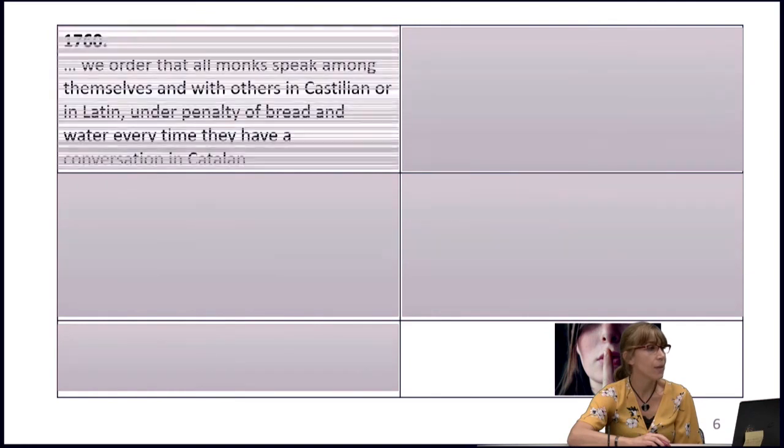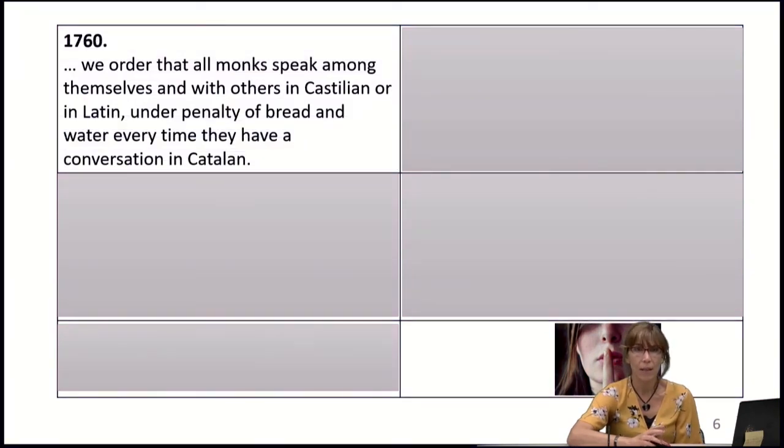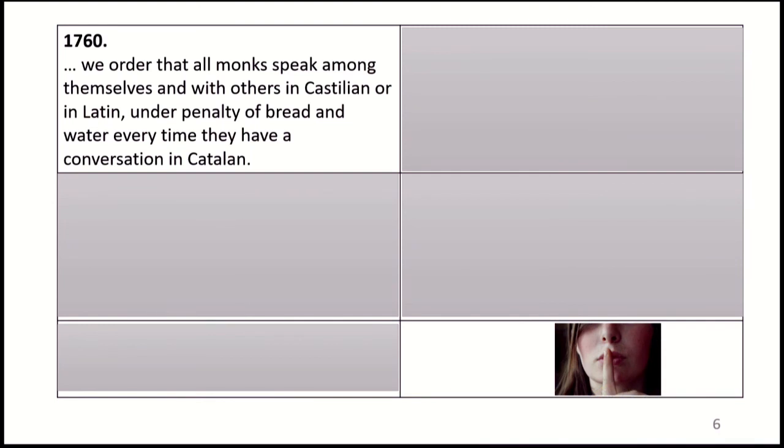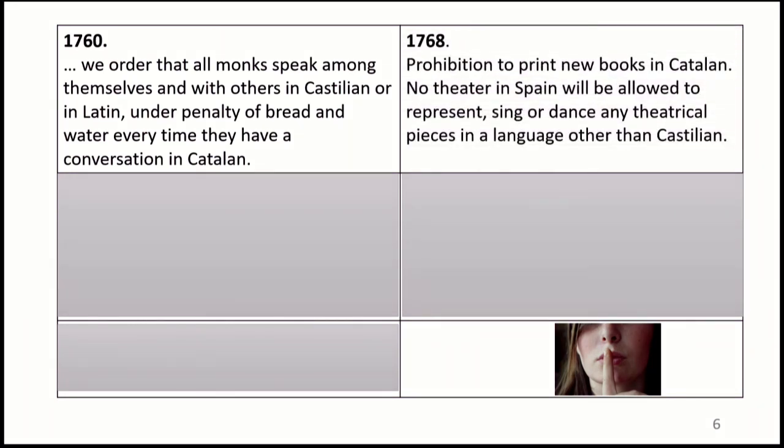Here we can see some examples. We have this ruling in the year 1760 that reads, "We order that all monks speak among themselves and with others in Castilian or in Latin, under penalty of bread and water every time they have a conversation in Catalan." Another example: in 1768, it becomes illegal to print new books in Catalan, and no theater in Spain is allowed to represent any theatrical pieces in any language other than Spanish.